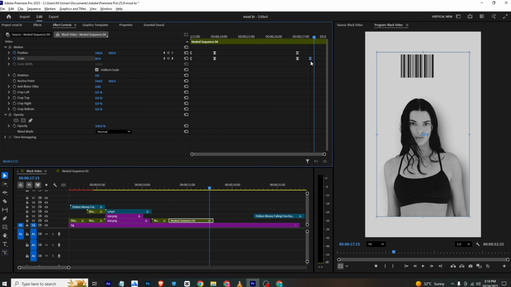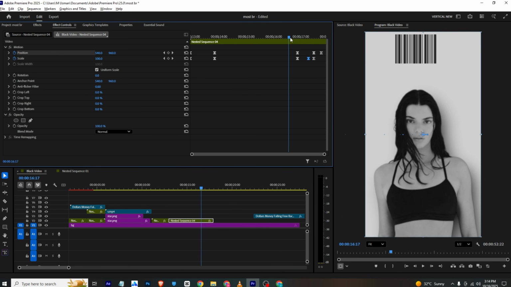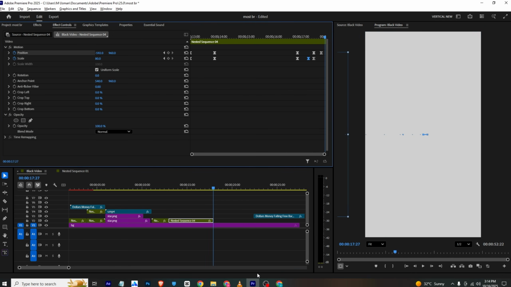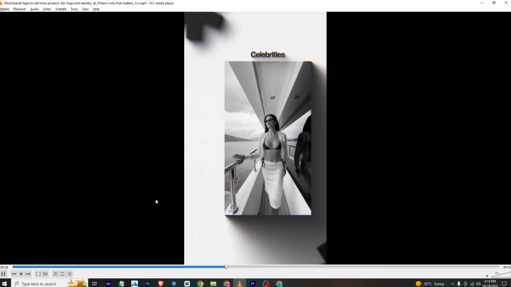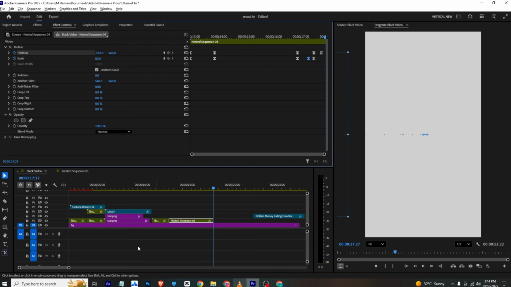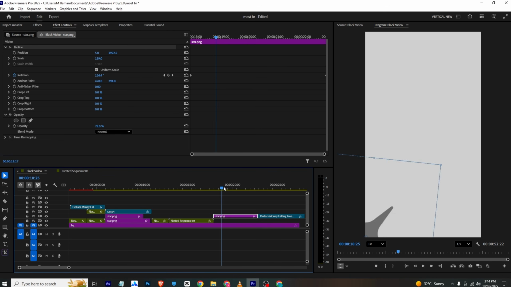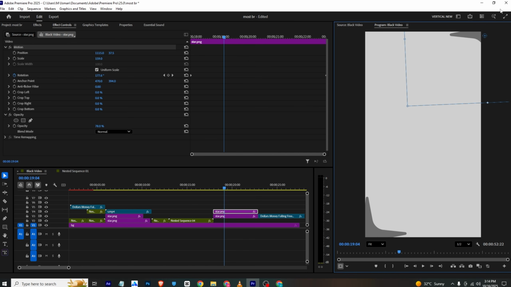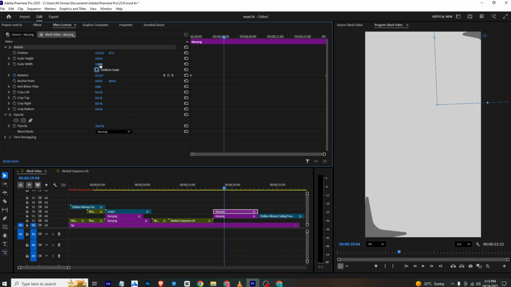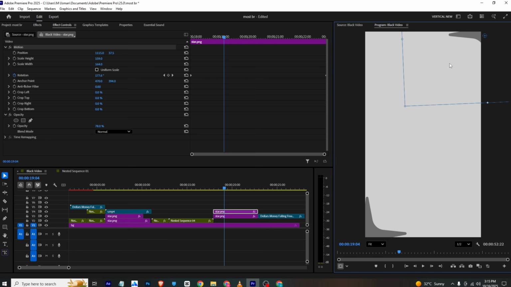And I will move it here, and again hold and add position keyframes, and then I can make it go out of the frame, so it will be like this. Now if we move forward, we have this animation. These will be the same. I can copy the star to here, and this will be a star, and I can copy it again. If you want to change the appearance of this star, you can uncheck this uniform scale and change these however you want, like this.